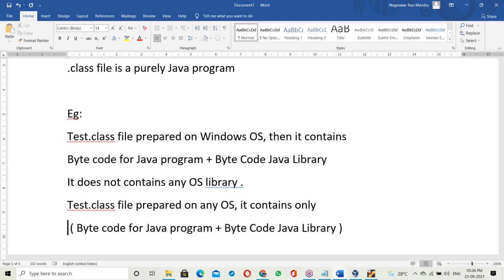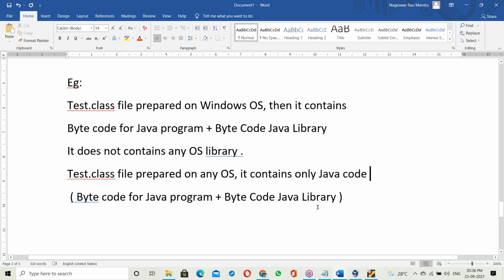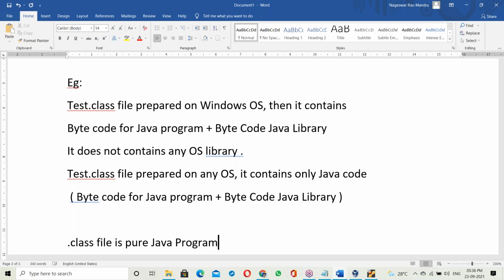The tested dot class file may be prepared on Windows based, Linux based, or Unix based systems; the OS may be anyone. But the dot class file contains only Java codes. It's a pure Java program. So the dot class file is a pure Java program.